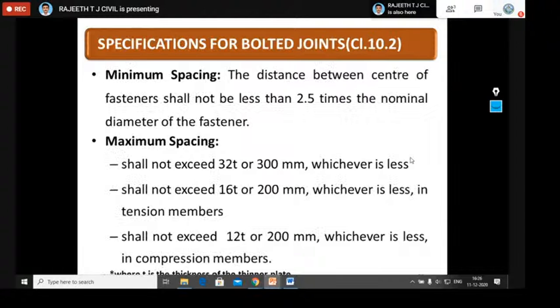Then we'll go for some important specifications mentioned in the code book. These are things you might have used in designing your bolted connection, calculating your bolt value and so on. Some of the important points you should remember here. The minimum spacing of the bolts is nothing but the pitch of the bolts.